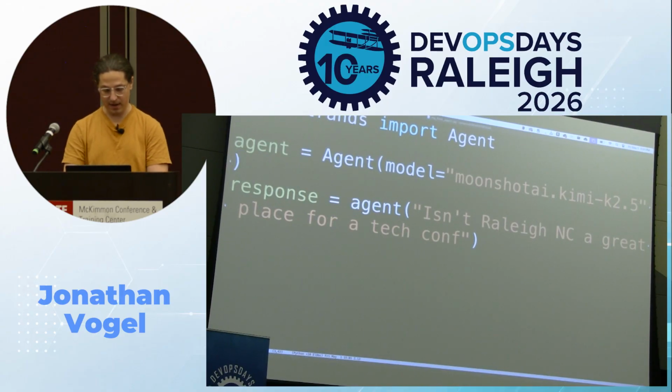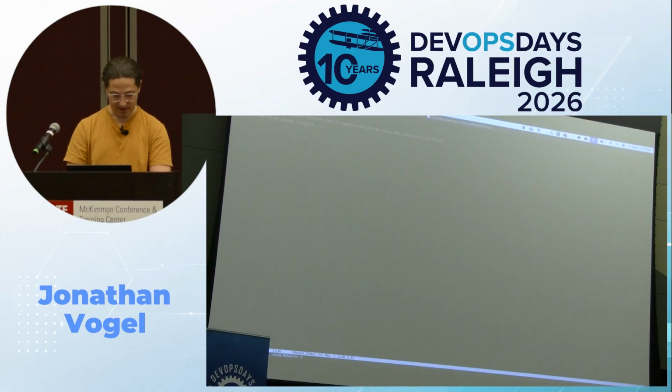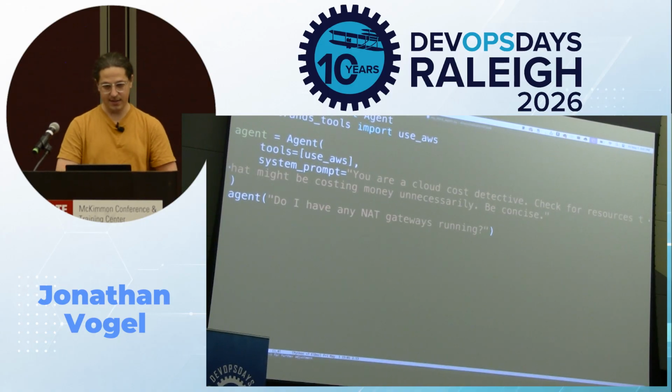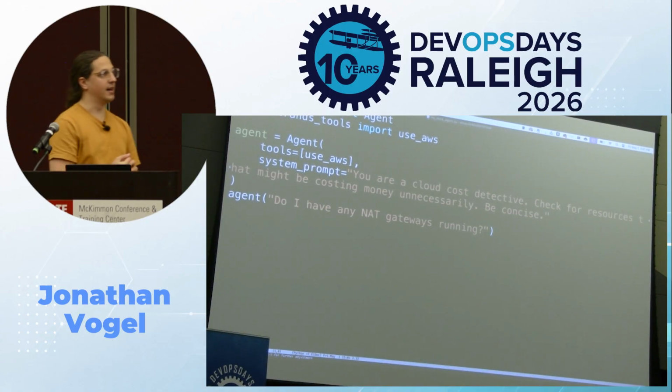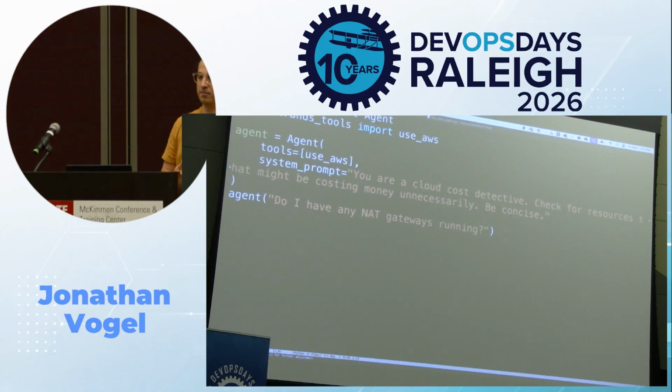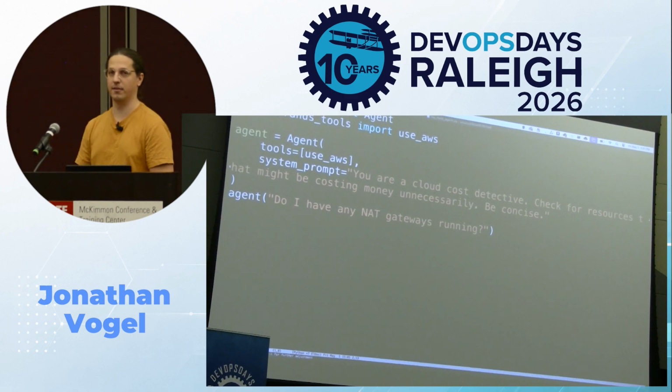Let's open up our DevOps-ish use case. I work a lot with students and early career cloud people, and people just getting into the cloud for the first time follow tutorials.